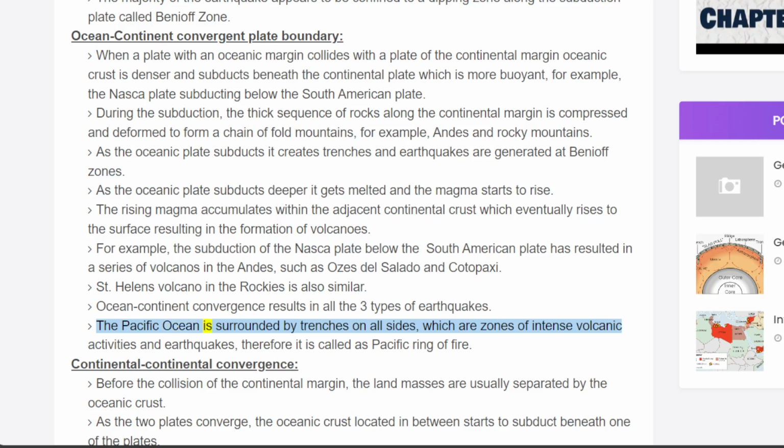The Pacific Ocean is surrounded by trenches on all sides, which are zones of intense volcanic activities and earthquakes. Therefore, it is called the Pacific Ring of Fire.